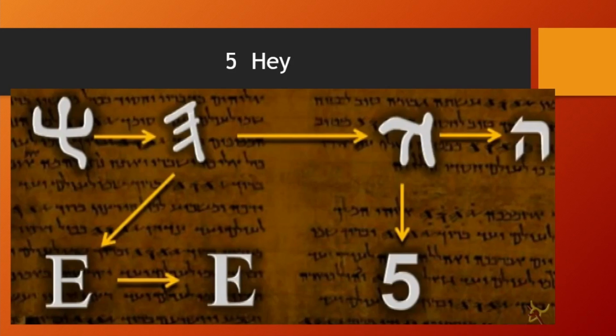Eventually it develops in the Greek alphabet into the letter E, and in the Roman symbols a 5. In the modern version of hay, it looks like it's got a little bit of a roof, talking about resh, leadership, and here you have a short valve.